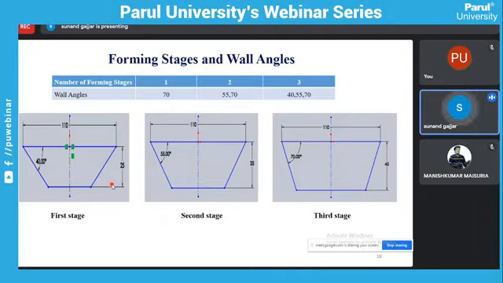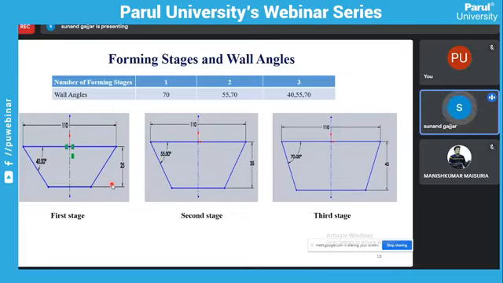In single stage, we can say directly only incremental forming, no multi-stage incremental forming. Because when we use greater than one stage, we can say multi-stage. But here with only a single stage, we can say single point incremental forming. So here single stage means a 70-degree wall angle. The required dimensions of the final part are a 70-degree wall angle and 45 height.